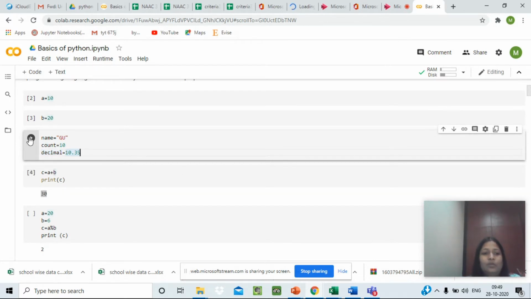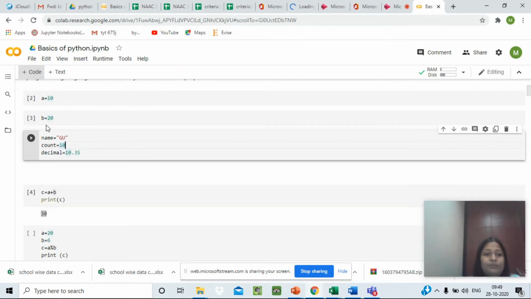Now, the moment I execute this cell, the values will be assigned to the respective variable names. So the variable name will contain the string value GU. The variable count will contain the integer value 10, and the variable decimal will contain a decimal or floating point value 10.35.